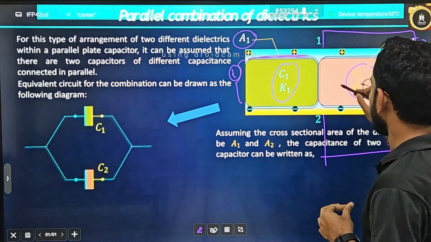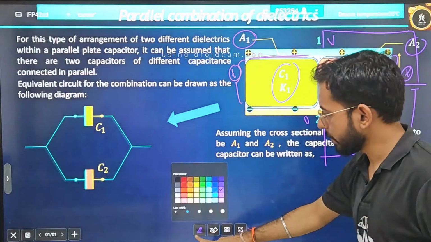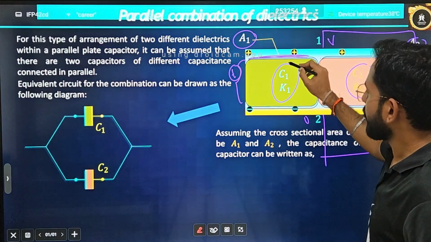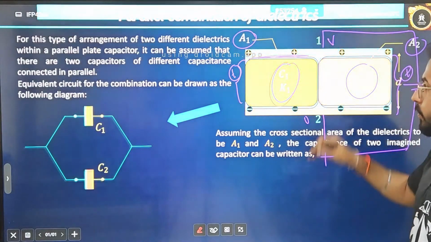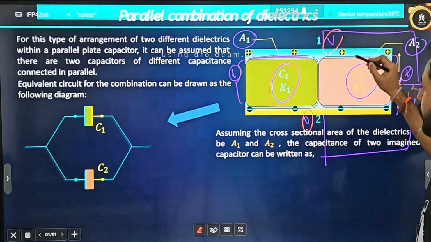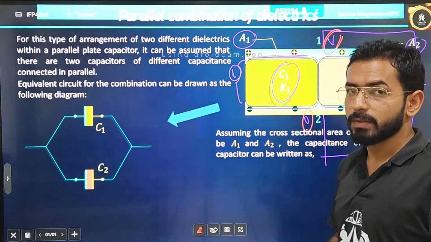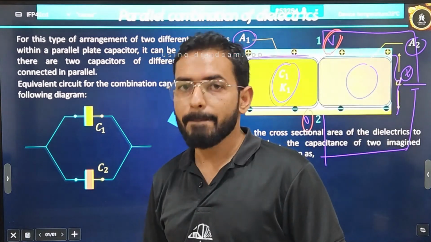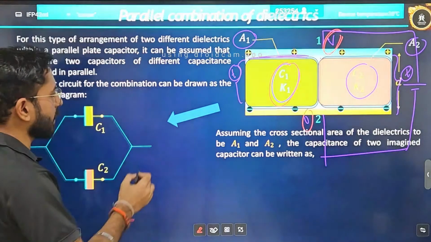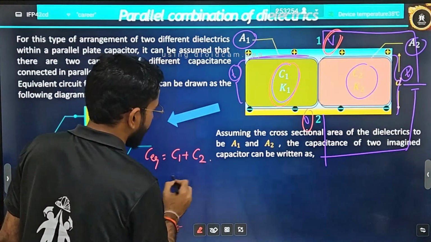Now, if I ask you to name the potentials, one will be at the higher potential. Let's suppose this is V, this is 0. I hope this is visible to you. Now, if I ask you the potential difference across C1, what will you write? V minus 0. If I ask you the potential difference across C2, again you will say V minus 0. So can you say the potential difference is the same? That means what kind of combination, students? Parallel combination, correct. In parallel combination, C equivalent is nothing but C1 plus C2.